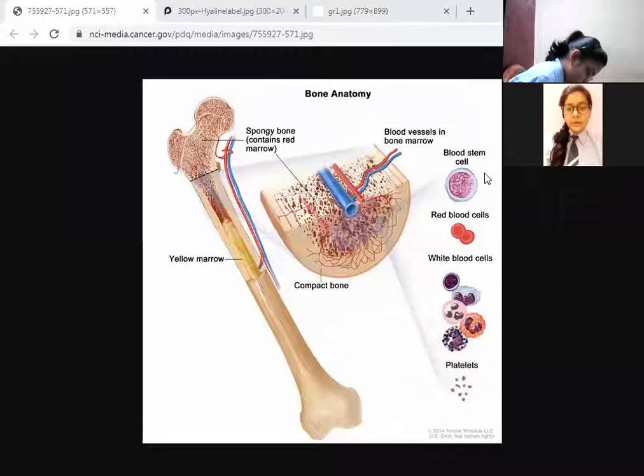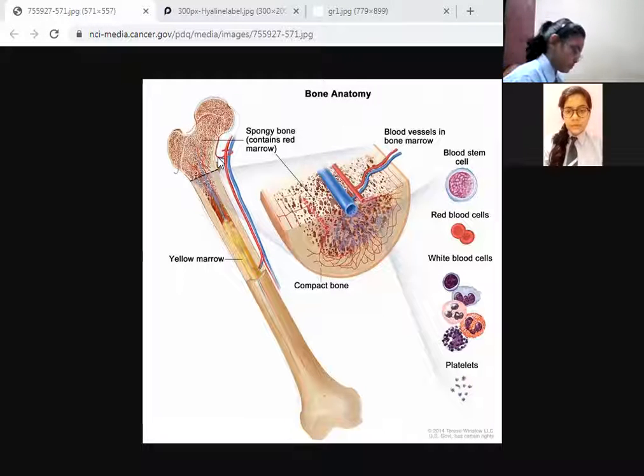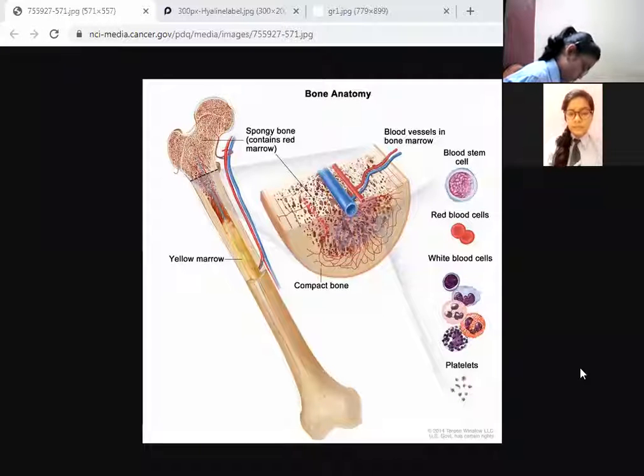Ma'am, they are hollow from inside. Yes, they are hollow from inside. But does that hollow mean that there is nothing present inside? They contain what? They contain the bone marrow, the cells of the bone marrow. And now what is the function of the bone marrow? The bone marrow produces RBC.